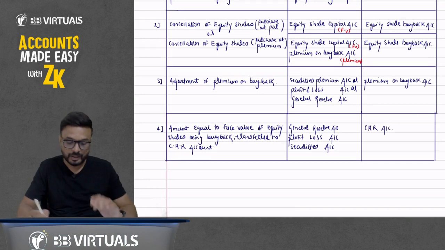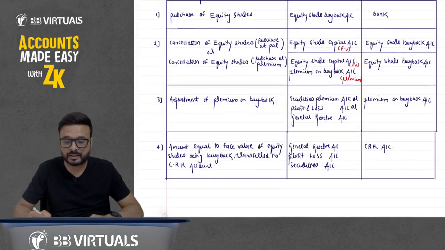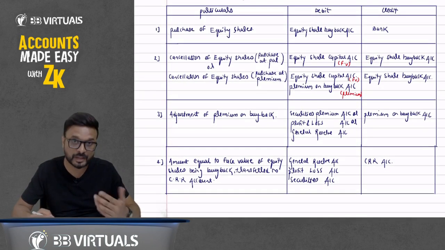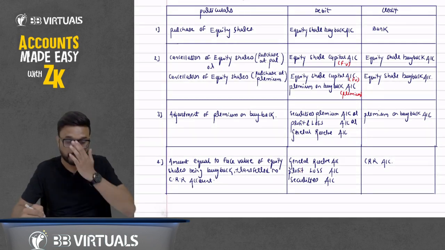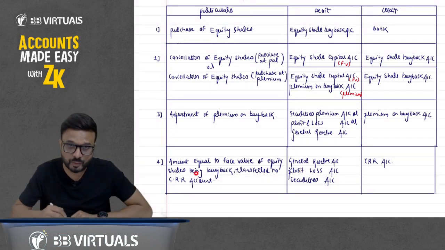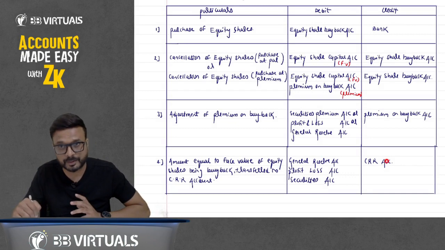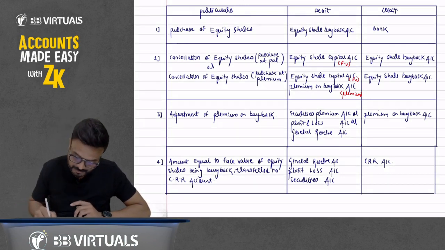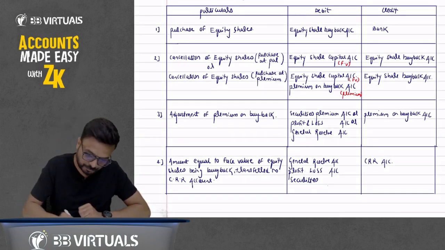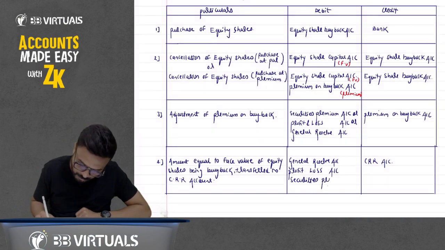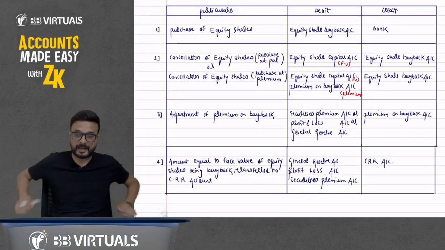So should we pass an entry for issue of shares? The answer is no. When the buyback of equity shares is out of fresh issue of shares, then we pass the entry for issue of shares. But if it is out of profit, we don't pass issue of shares; we pass the entry for transfer of reserve, utilization of free reserve for the purpose of CRR. Okay. So yes, securities premium account to CRR account.